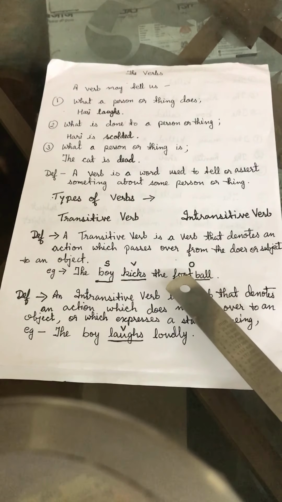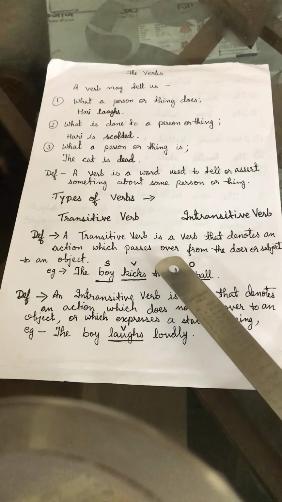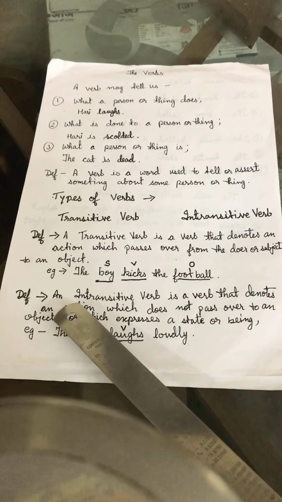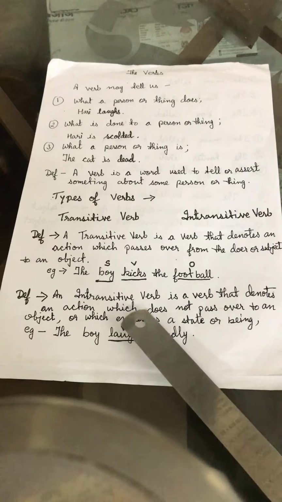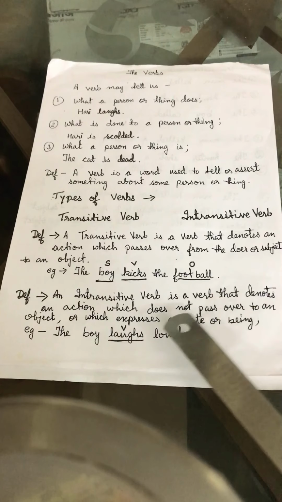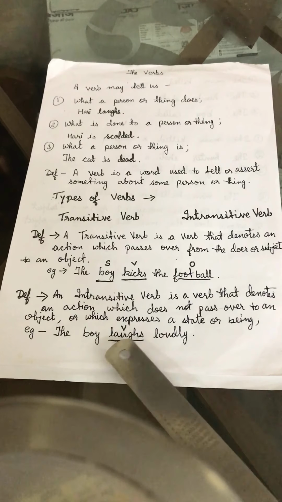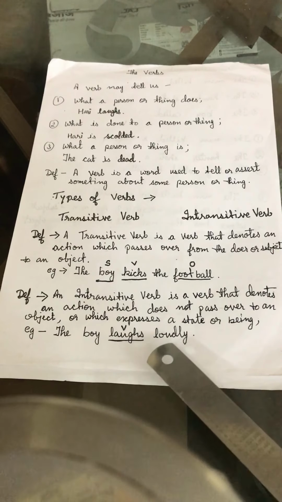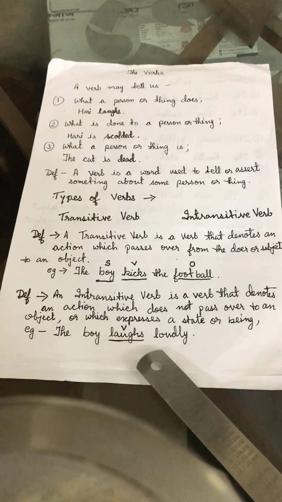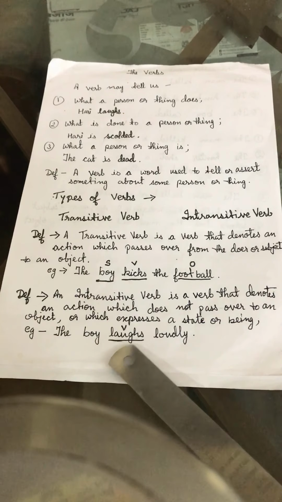So such verbs which require an object to be performed are known as transitive verbs. Whereas an intransitive verb is a verb that denotes an action which does not pass over to an object or which expresses a state of being. For example, the boy laughs loudly. In intransitive verbs, the subject does not require any object to perform the action. Like the boy laughs.